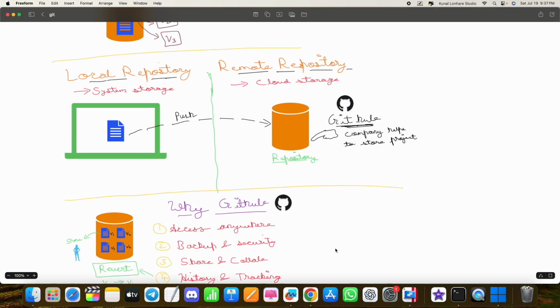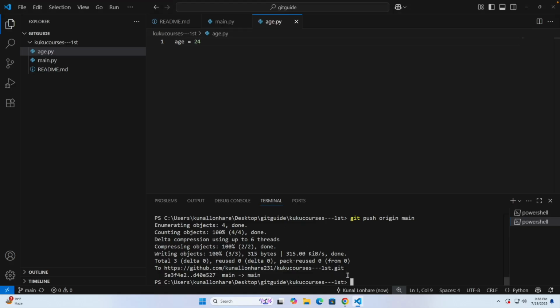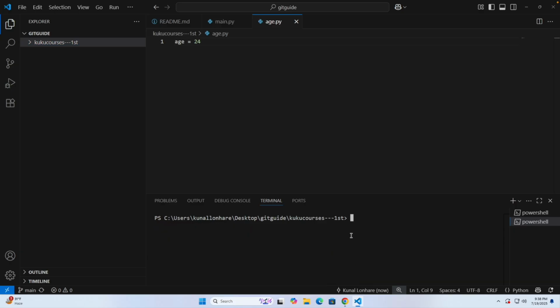Now guys, we have done plenty of things. Okay, now what we can do is that we have VS Code here, right? So the very first thing, I can just clear it up, and I can go out of this Kuku courses folder.